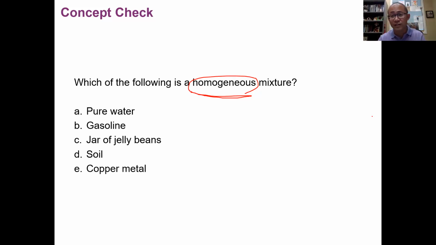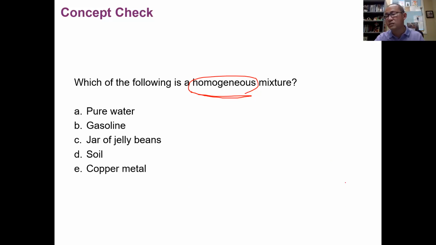The reason we know it's a mixture is that on the label of the fuel pump, you see that it contains up to 10% of ethanol. So you know that gasoline at least contains ethanol in it, these days. Because of the mixture of gasoline and ethanol, you know it is a mixture, but it is a uniform mixture. So the answer is gasoline, which is a homogeneous mixture.